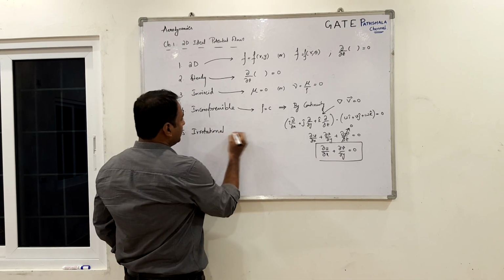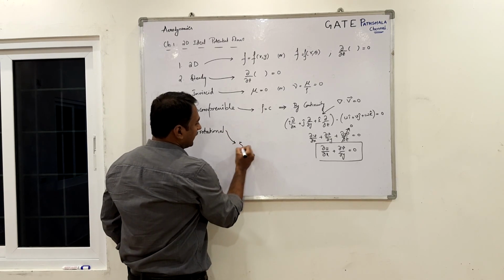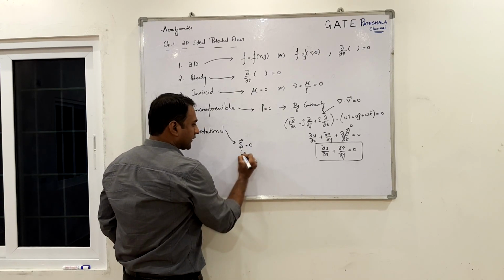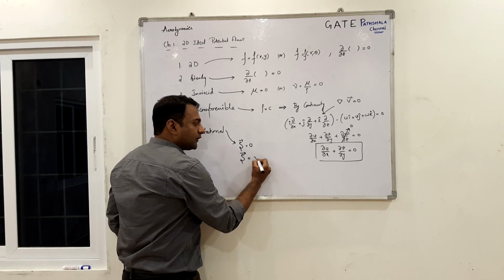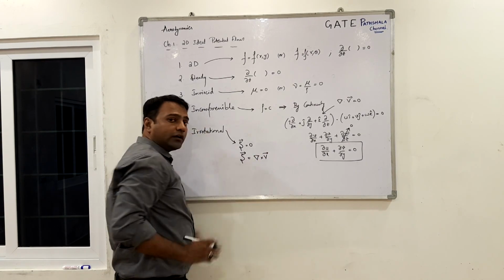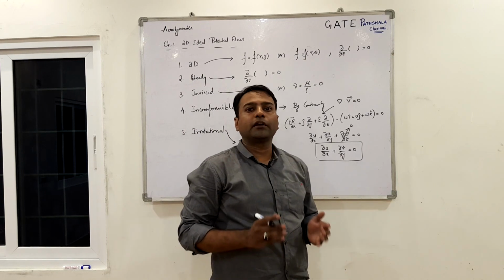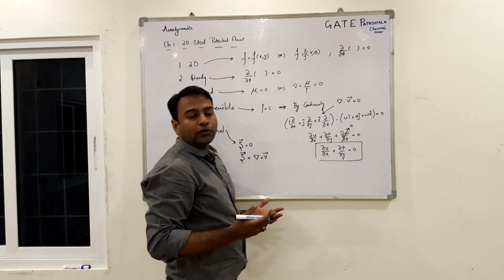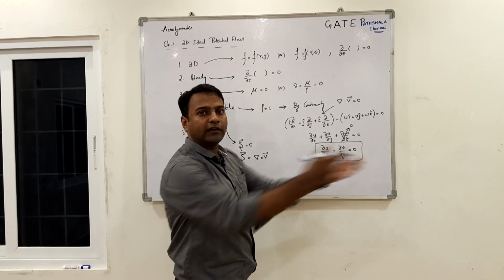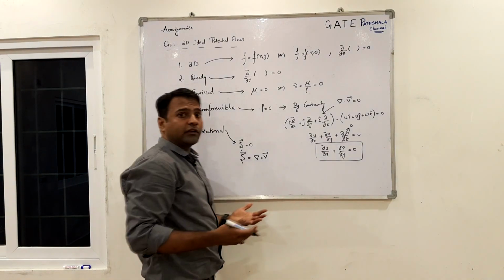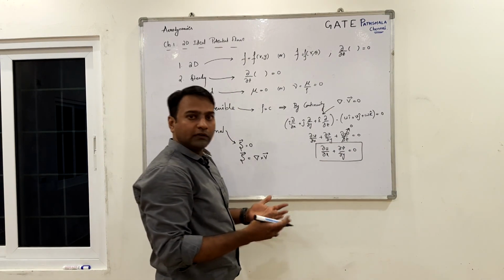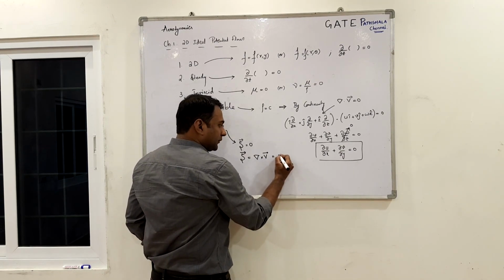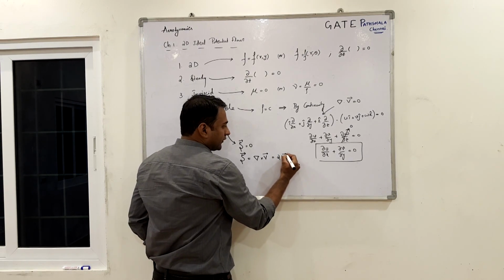The flow is said to be irrotational if the vorticity is equal to 0. What is vorticity? The vorticity vector xi bar is the curl of the velocity vector. Vorticity is the spinning property of a rotating mass. If the particles are not rotating about their own mass center and are still in translation, but without rotation about their own mass center, the flow is said to be irrotational. This can also be proved to be 2 times the rotation vector.